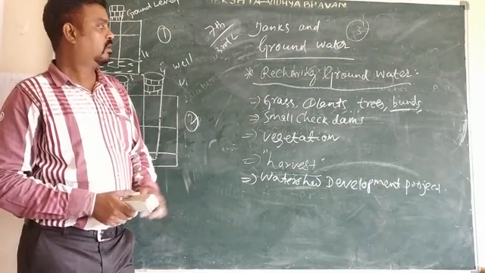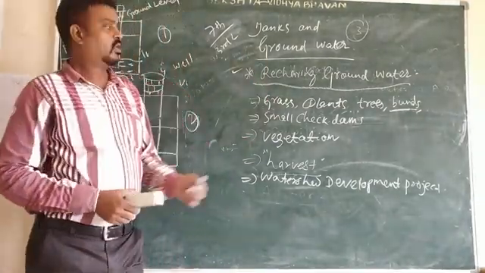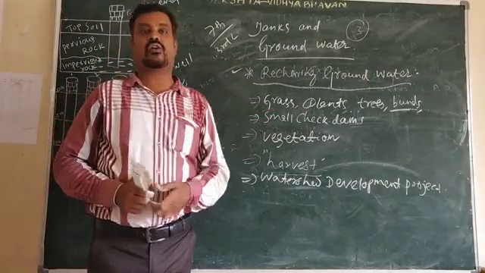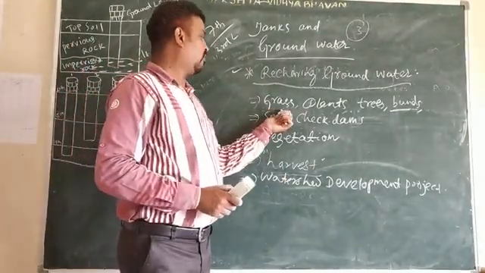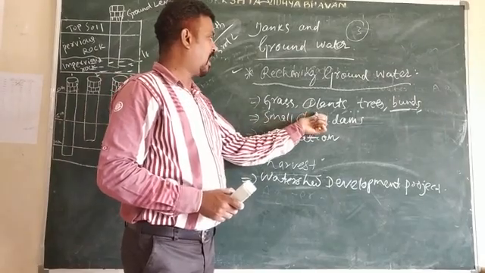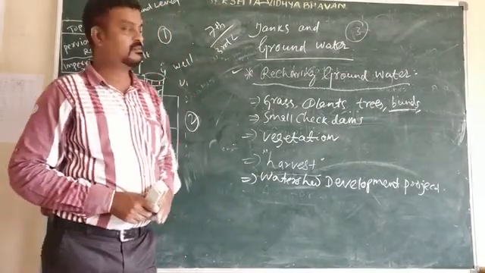All of you clear? So once again, repeating: recharging groundwater. How can we recharge the groundwater? We can recharge the groundwater with the help of grass, plants, trees, and bunds.